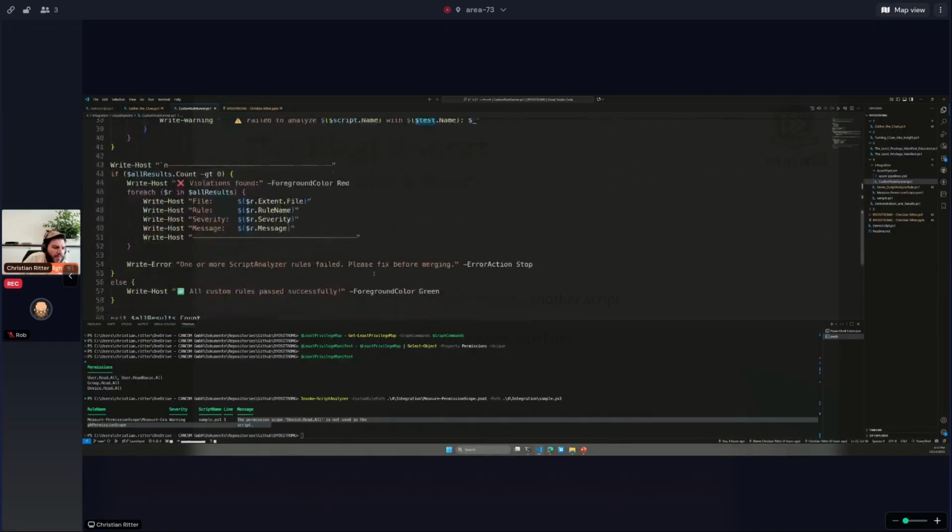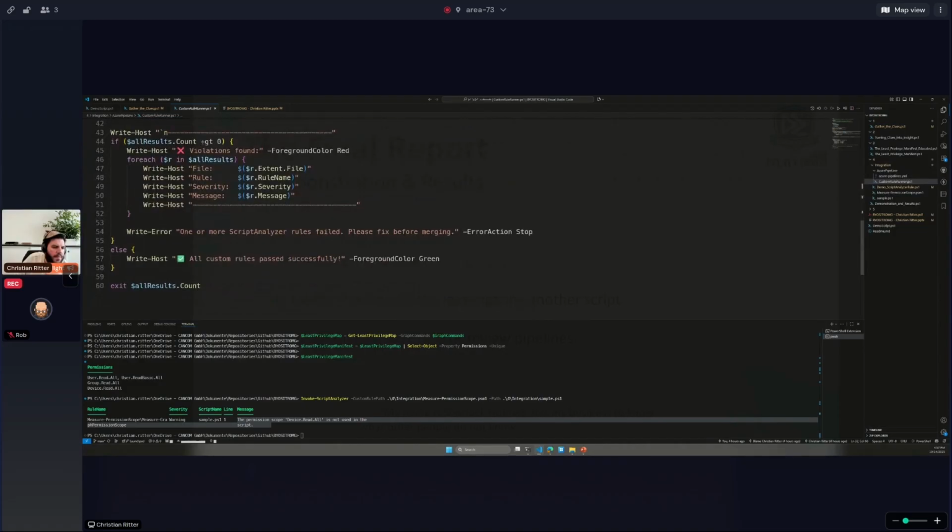And if everything is fine, then I won't see any output from this section here for the results. And if not, I would see exactly which rule was broken, and at the end, if I exit with 0, then the pipeline will go straight through and it won't complain.